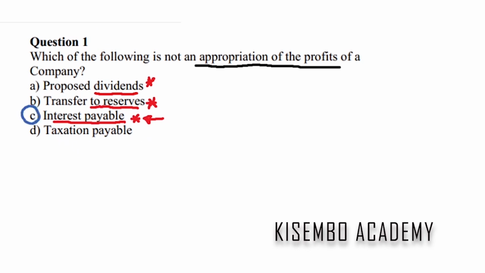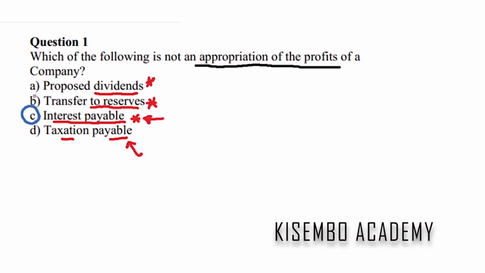Then, of course, taxation payable can't be the answer because, first of all, taxes are charged on profit. If you make a profit, then there is tax to collect. If you've made a loss, there is no tax to collect. So from this, the answer is C.